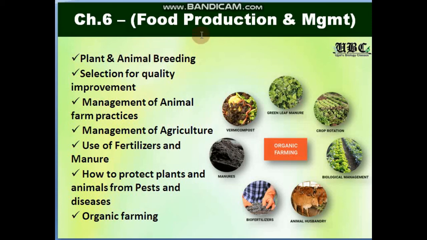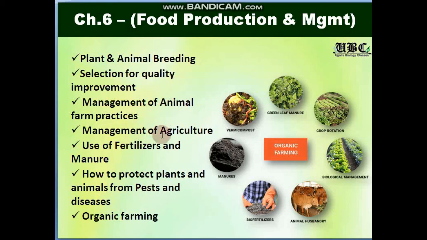For good quality production, there has to be a quality of the breeds. So selection for quality improvement has to be done at a basic level. And for that, if we are concentrating on the plant, then proper irrigation and proper agricultural facilities should be there. If I talk about animal husbandry, proper management of farm practices has to be going on.